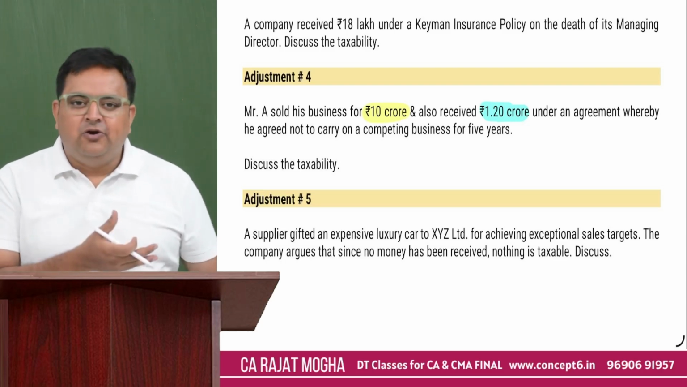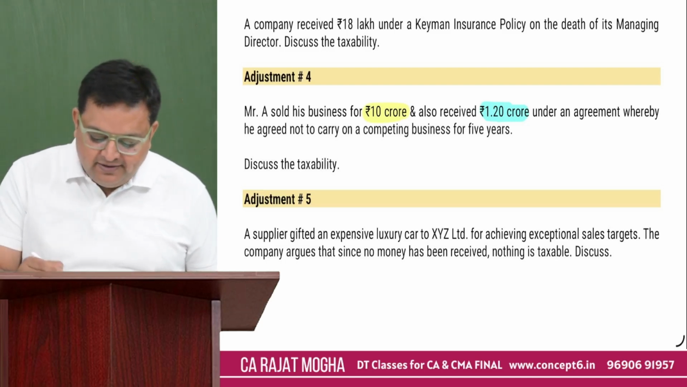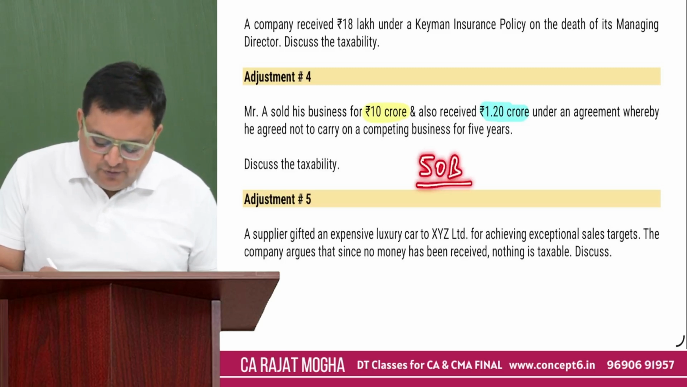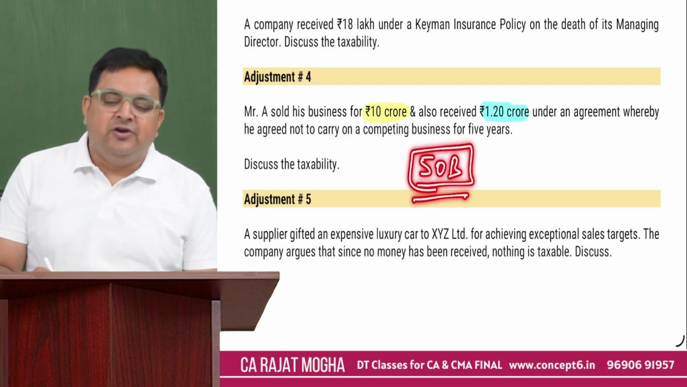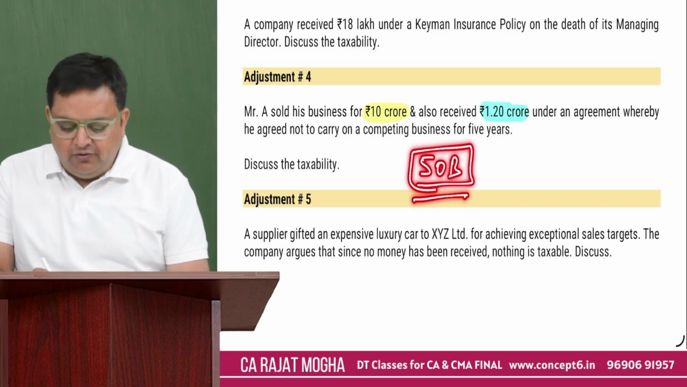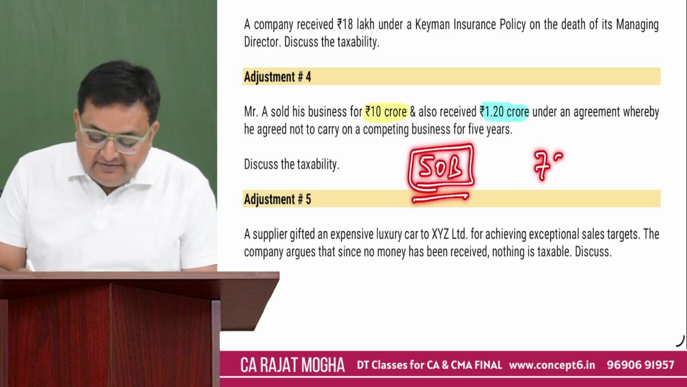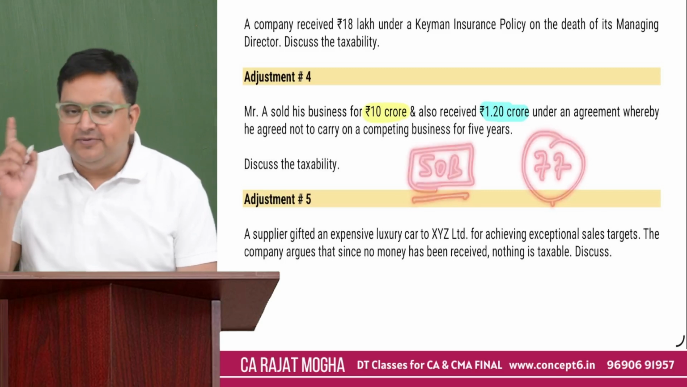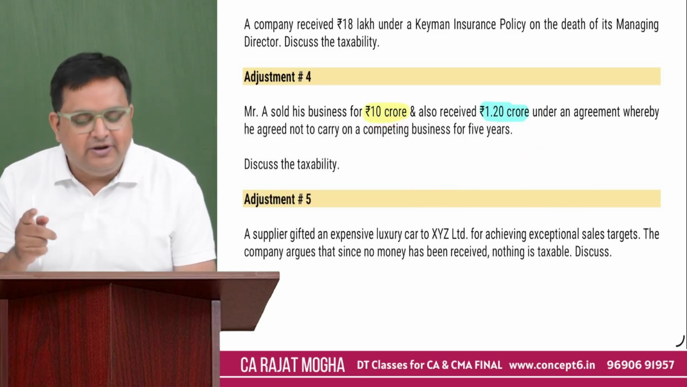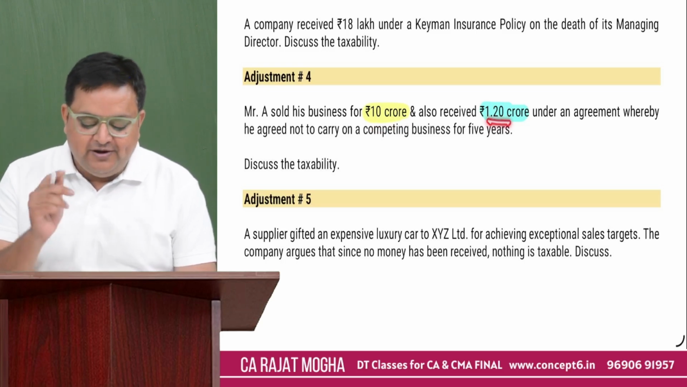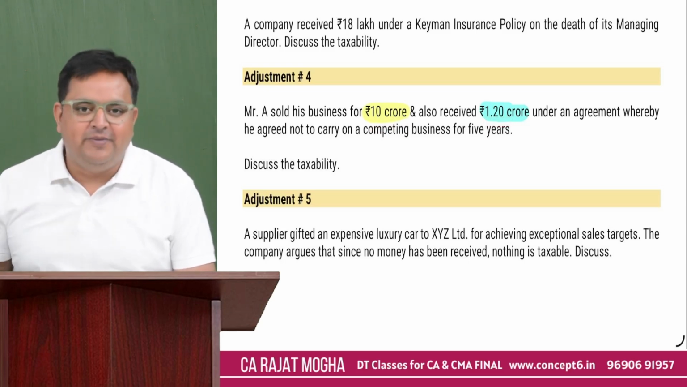In the old law, it was section 50B. You understand now? 50B if you are giving your exam in November 2026. If you are giving your exam in May 27 and onwards, then we have section 77. The new section is 77 as per the new law. So this 10 crore will go in the slump sale computation and 1.2 crore will go in PGBP. This is the non-competing fees.